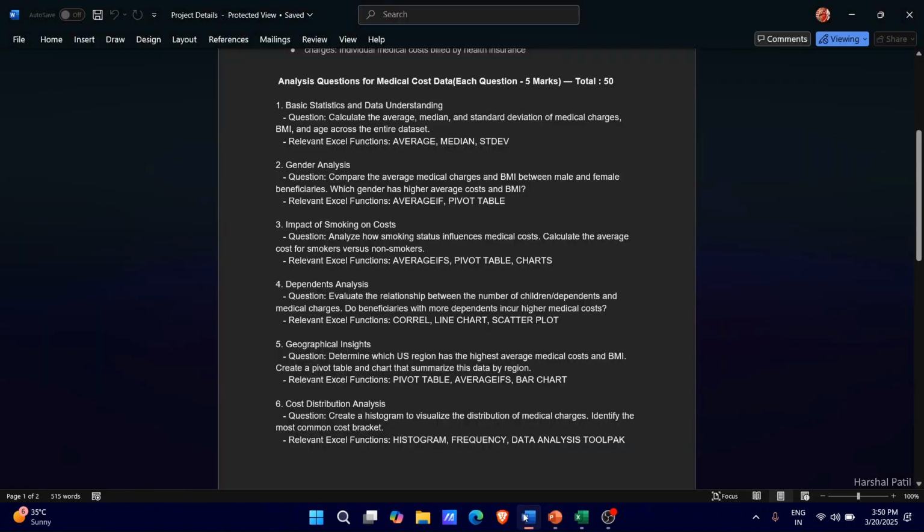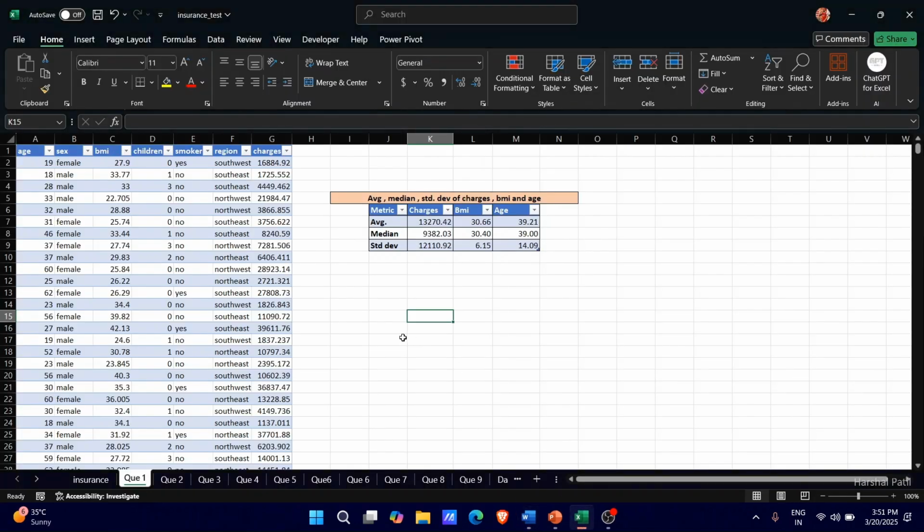So, the first question we were asked is to calculate the average, median, and standard deviation of medical charges, BMI, and age across the entire dataset. For that, what we've done here is we created this table where we have the average, median, and standard deviation of medical charges, BMI, and age.